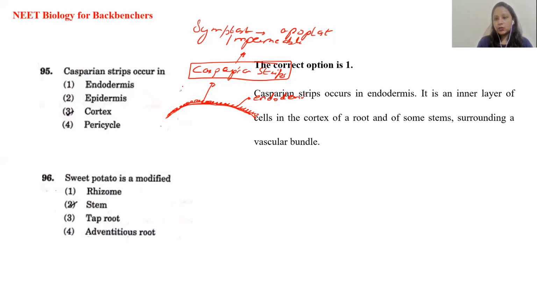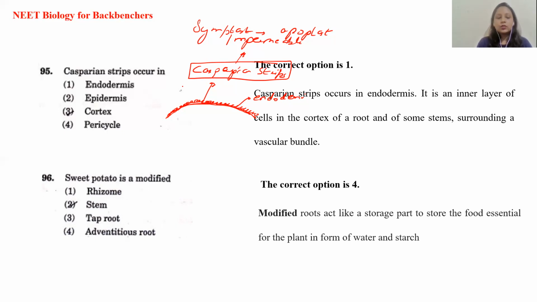Now, the next question comes: sweet potato. This is a question from the morphology of flowering plants, a direct memory-based question: what is the modification of the sweet potato? It is a modified adventitious root. So the answer is the fourth option, that this is the modified adventitious root meant for storage purposes.